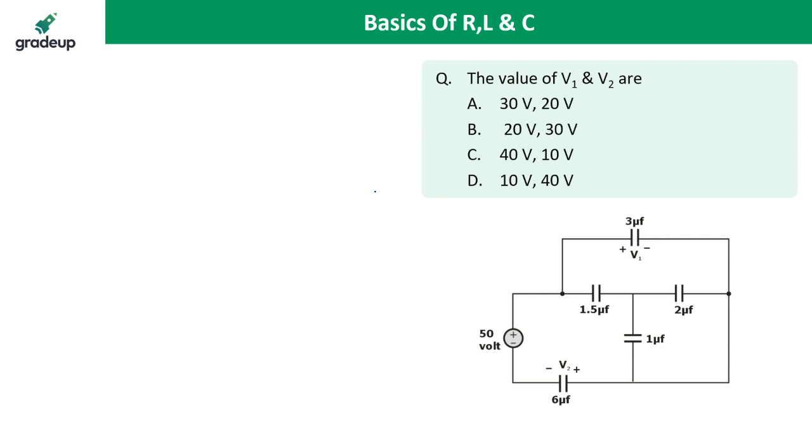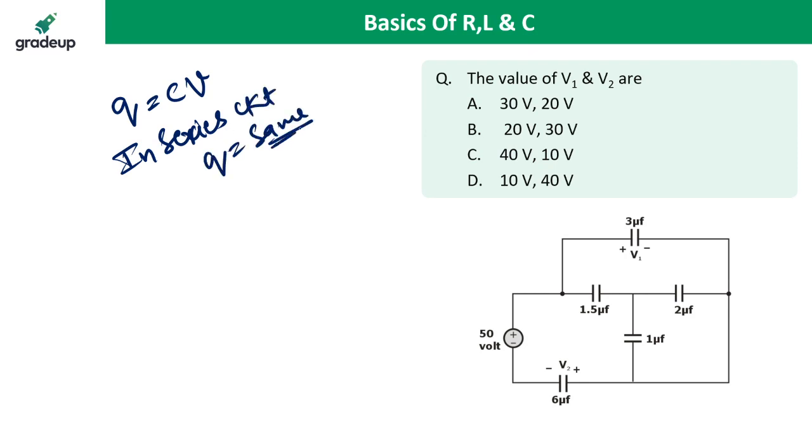For the capacitor, most of the students are giving B. Okay, I am solving. For the capacitor, Q is equal to CV. In a series circuit, Q is the same. So if Q is the same, voltage is inversely proportional to C.